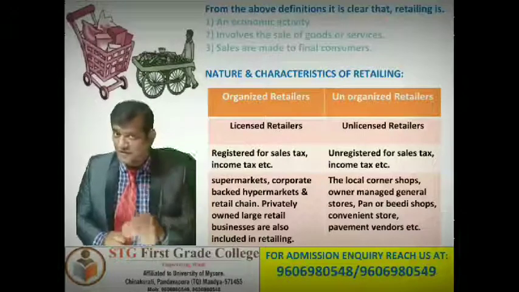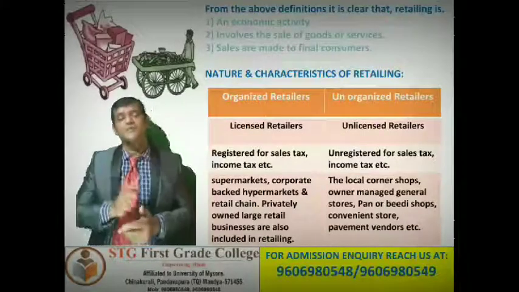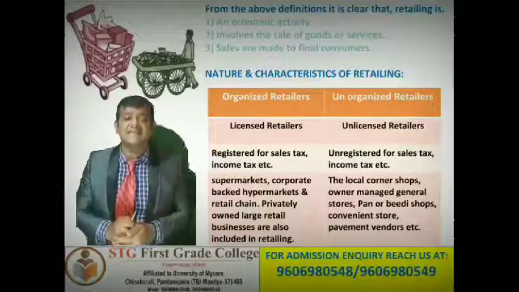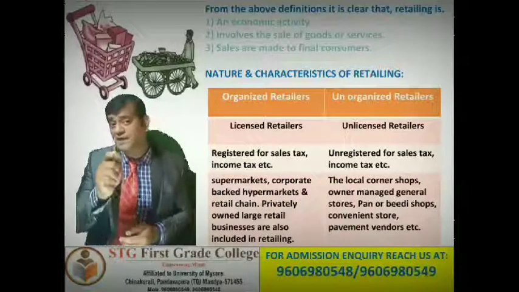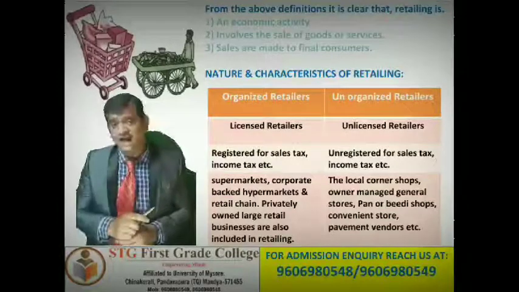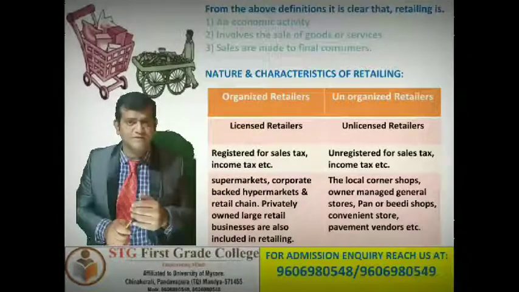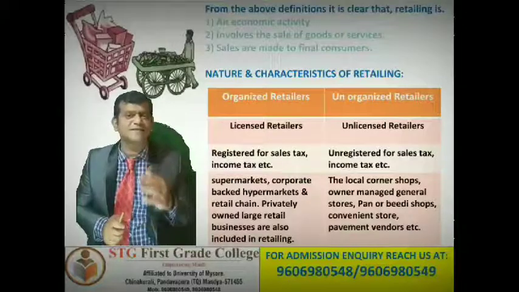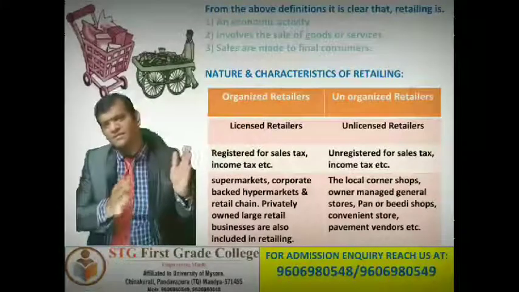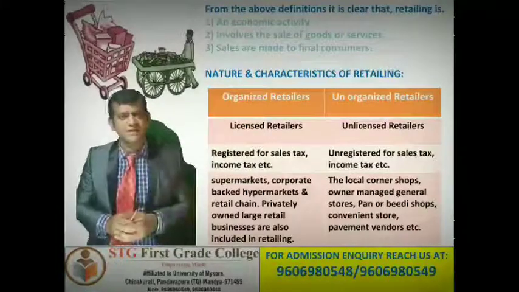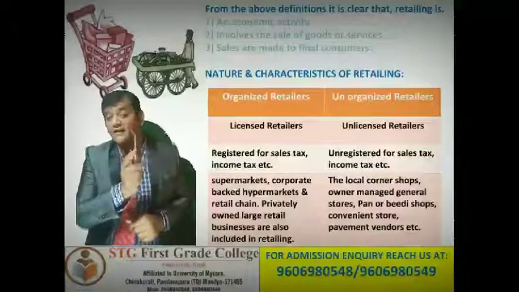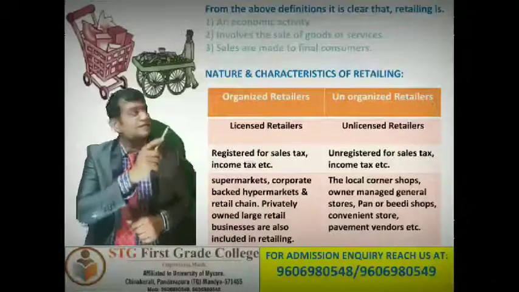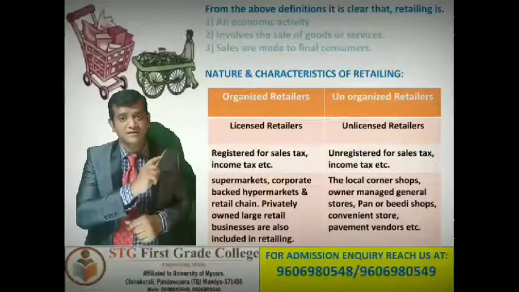And point number two, he must be registered for sales tax and income tax, etc. So he must be liable to pay taxes. It might be on sales, so we can say GST. He must pay the GST. That is what I have highlighted in that point, which you can read clearly: registered for sales tax and income tax.